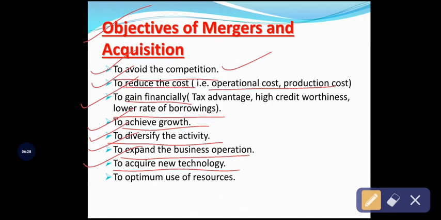Okay, next objective, optimum use of resources. When the company adopts the latest technologies from another country or another company, definitely it helps both the merged companies to make optimum utilization of the available or scarce resources in their production. Thereby it will reduce the cost per unit and yield the maximum revenue to the company. So ultimately these are the various objectives of merger and acquisition.